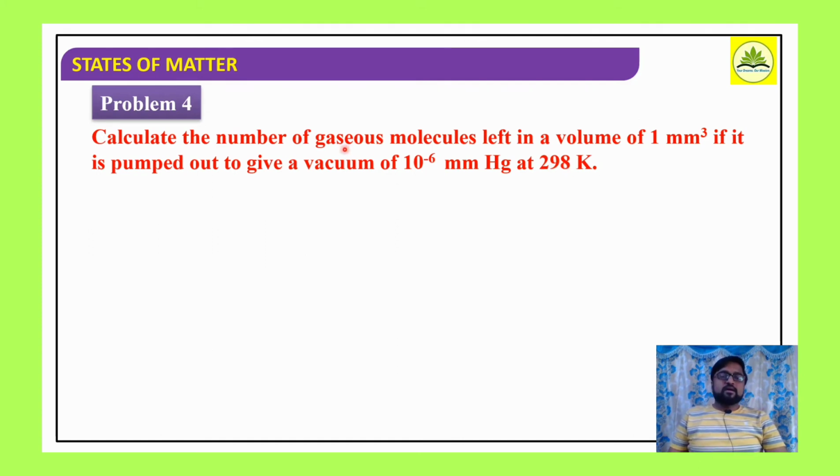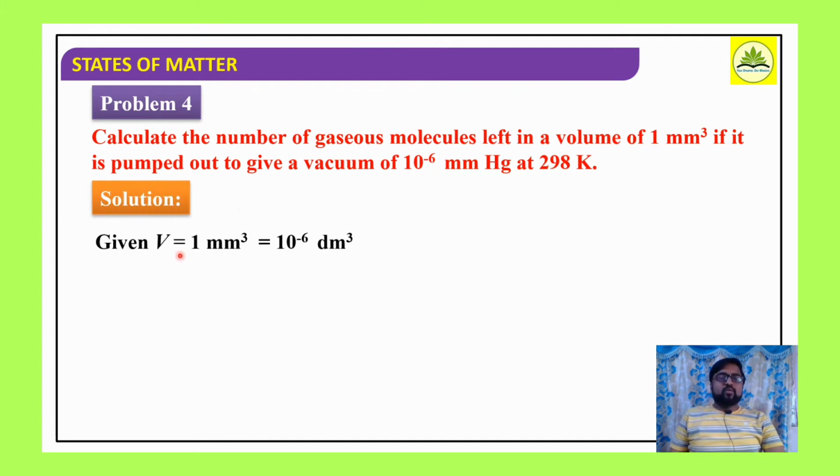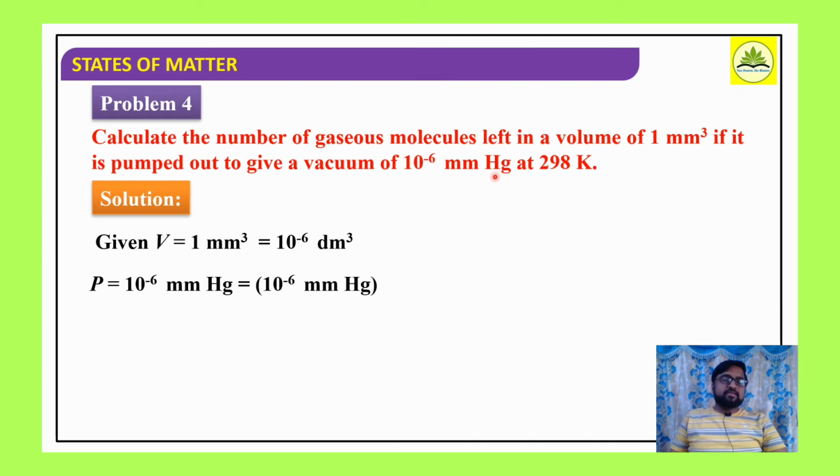We have to find out the number of gaseous molecules left out of how much volume? 1 mm³ of volume. So here volume is how much? 1 mm³. 1 mm³ is nothing but 10⁻⁶ decimeter cube. We know these conversions. 1 mm³ refers to 10⁻⁶ decimeter cube. Further, pressure, how much? 10⁻⁶ mm of Hg.